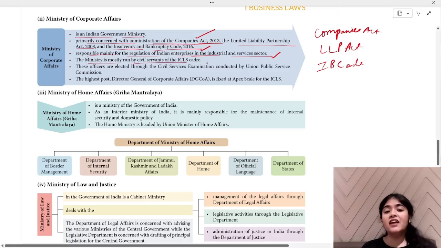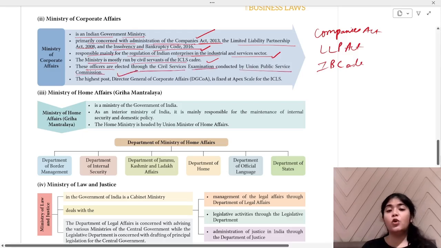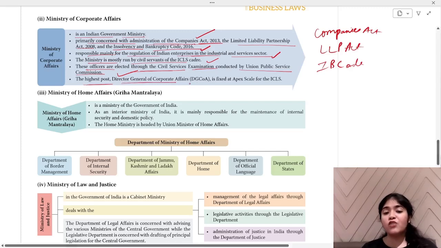Ministry is mostly run by civil servants of ICLS cadre. The officers are selected through the civil services examination conducted by UPSC. So the Union Public Service Commission conducts the examination, and they will be selecting who will be going under MCA, what officers will be there. The highest post is Director General of Corporate Affairs, DGCOA, which is fixed at apex scale for the ICLS.